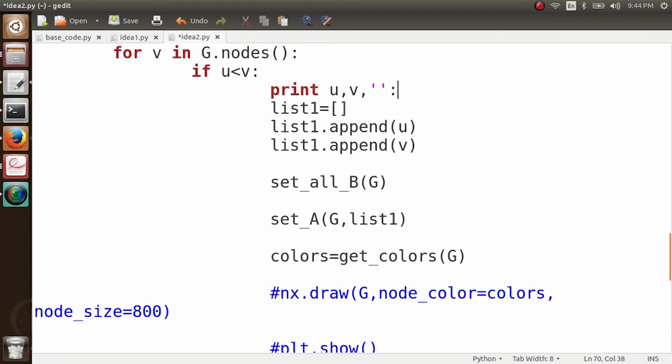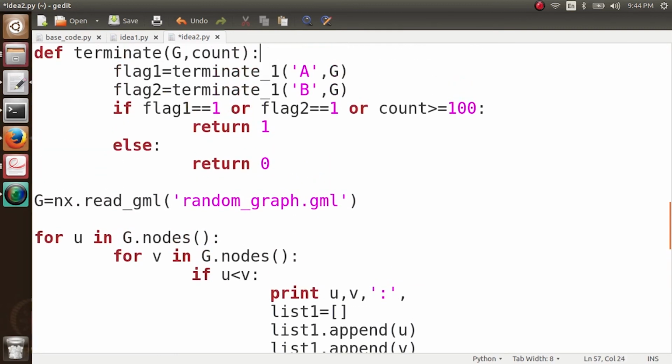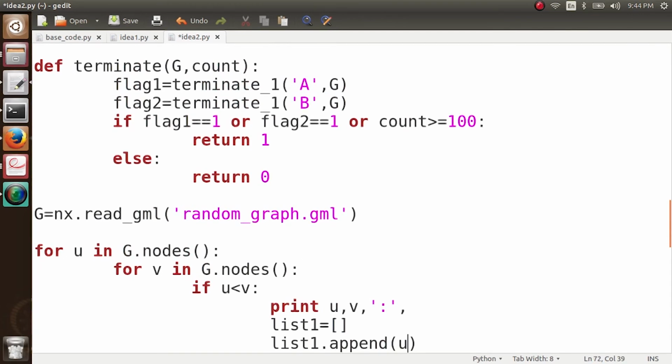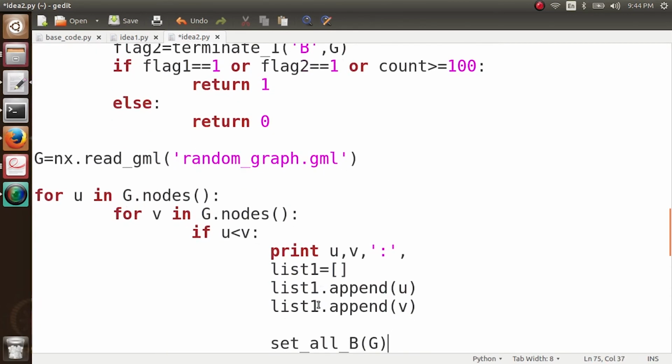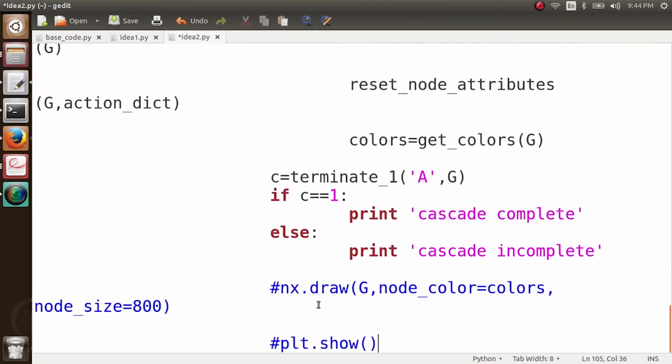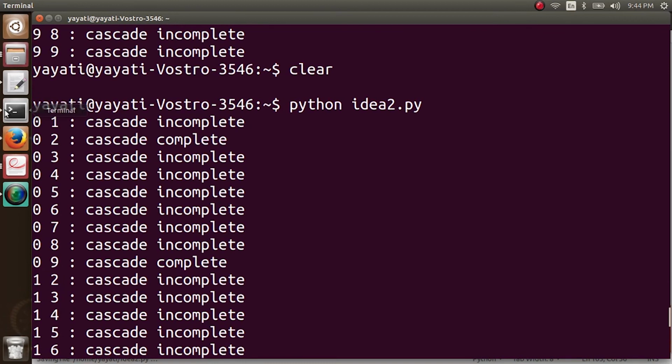Okay, so what this piece of code is doing, let me quickly show you. We have a network here, random_graph.gml. For every possible set of two nodes, we take them as the initial adopters in list1. We start the cascade from these two nodes and we see at the end whether these two nodes result in a complete cascade or not. So it's a simple code. Let's run it now.